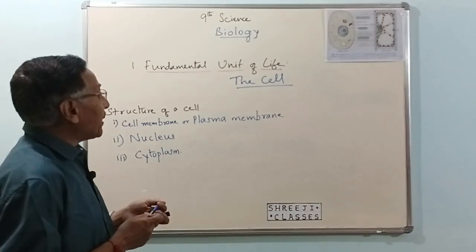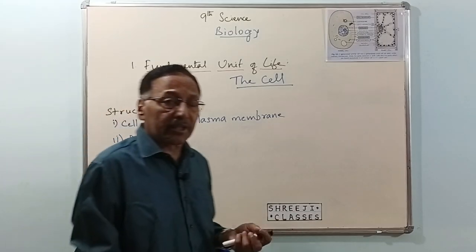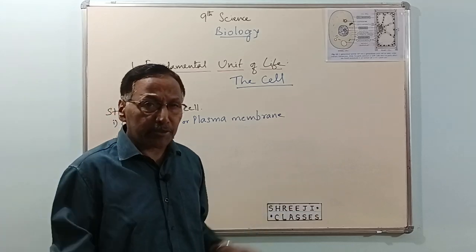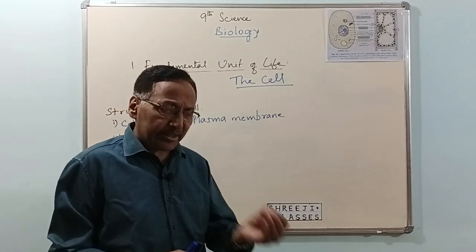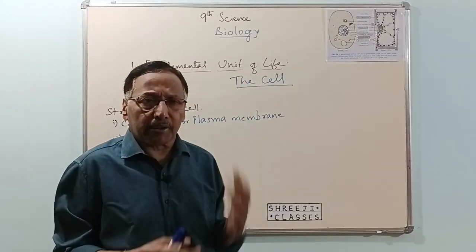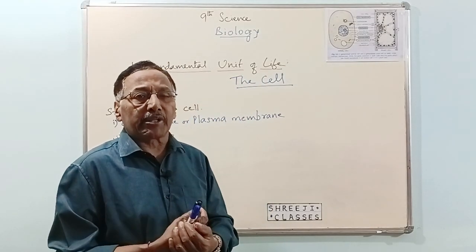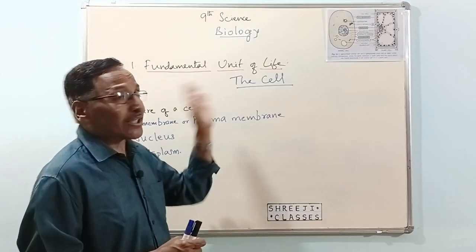It is called the basic unit or fundamental unit, or we also call it the structural and functional unit of all living organisms, because every organism, whether it is a tiny organism or a big organism, whether it is a unicellular organism or a multicellular organism, all are made up of cells.